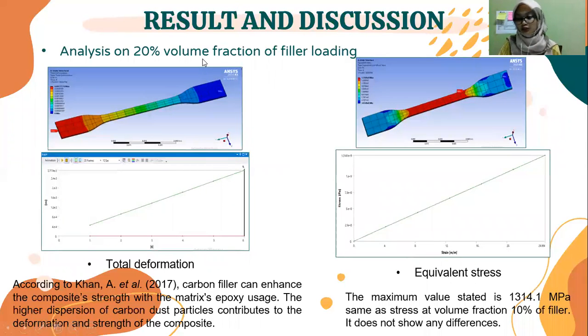Okay, next is the analysis on 20% volume fraction of pillar loading. It shows approximately the same as the previous analysis, but with a different value of deformation. It decreased slightly from the previous analysis. Also, it showed that higher deposition of carbon dust particles contributes to deformation and strength of the composite. But the stress on this volume fraction is still the same. It does not show any differences from the previous analysis.